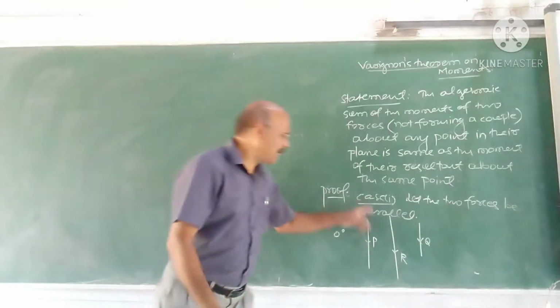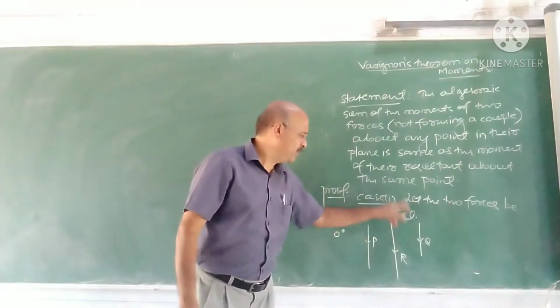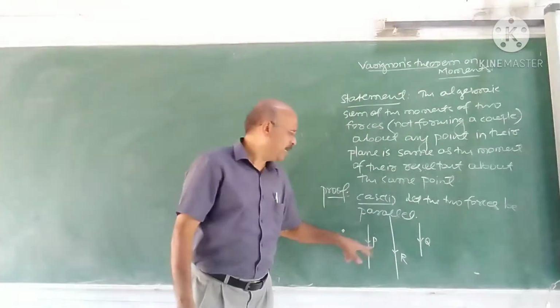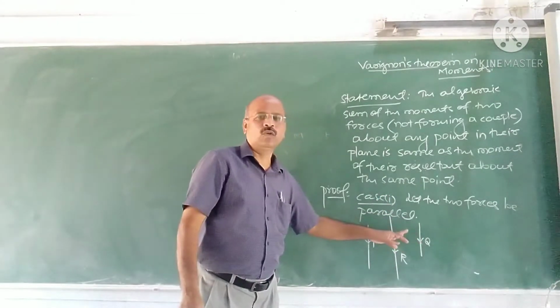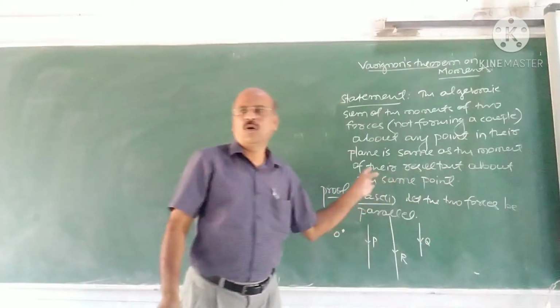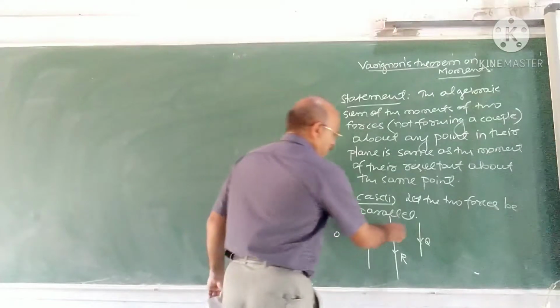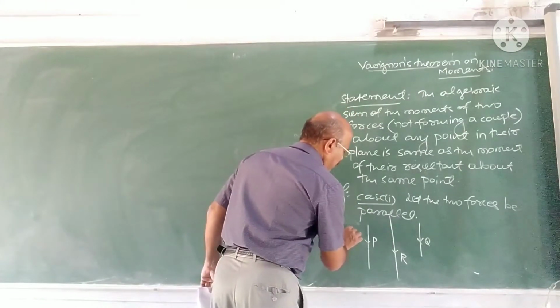If P and Q are like parallel, then the resultant of P and Q acts in between the lines of action of P and Q. Suppose P and Q are unlike, then the resultant of P and Q acts not in between P and Q, but on the other side of P and Q. Correct? Here O is the point where the moment is to be taken.